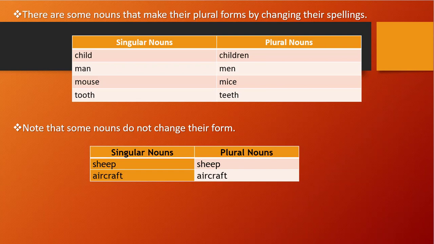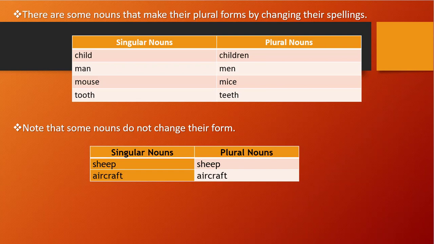Okay. You see, child is there. That is a singular form. What will become the plural noun? Children. If we are talking about one child, one small boy, we call it child, right? But if we are talking about a number of boys or girls, we call it children.